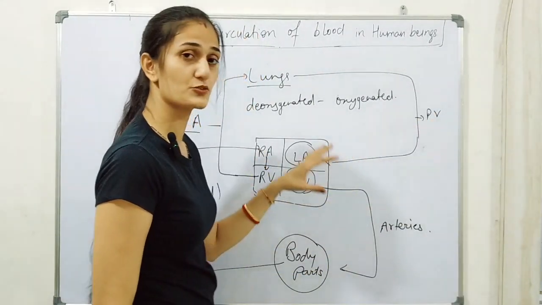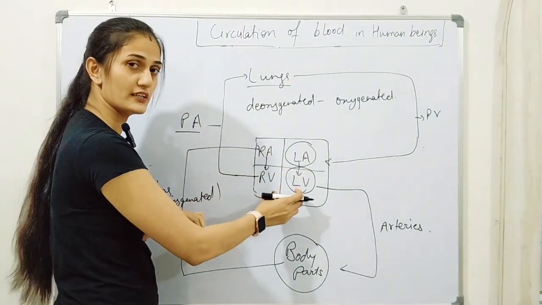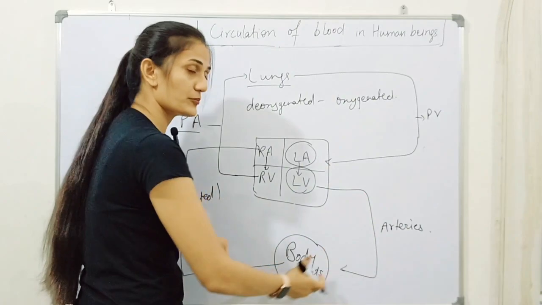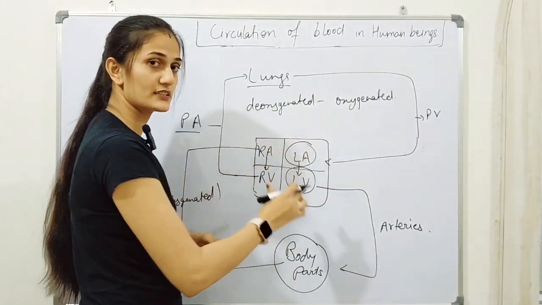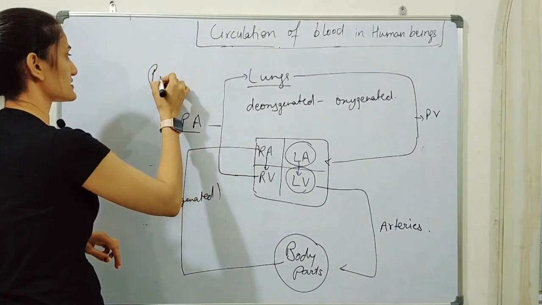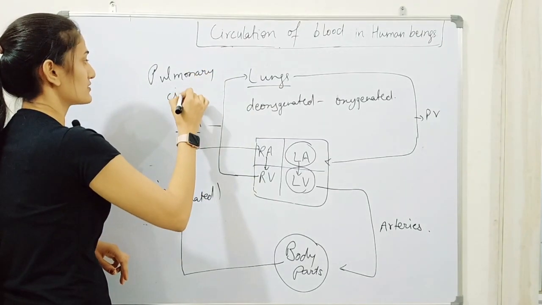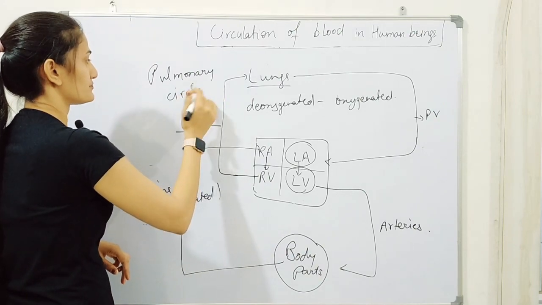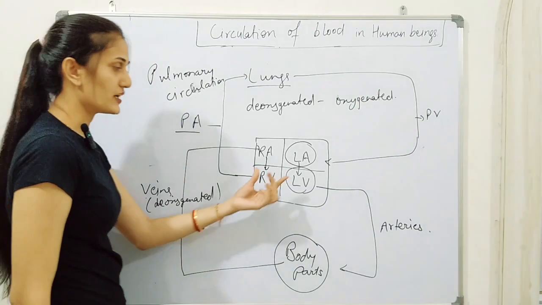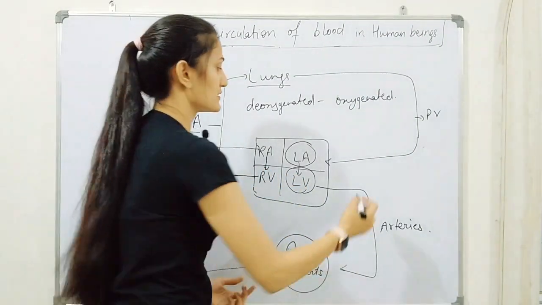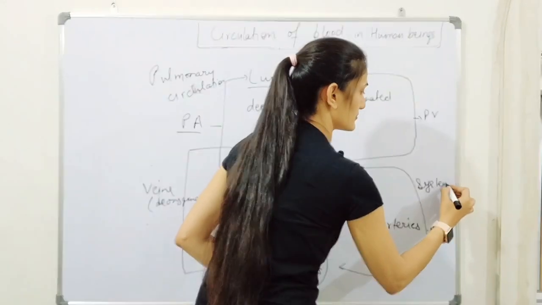So there are two types of circulation that take place. One is from the lungs to the heart and the second from the heart to the body parts. The circulation from the lungs to the heart is known as pulmonary circulation, while the flow from the heart to the body parts is known as systemic circulation.